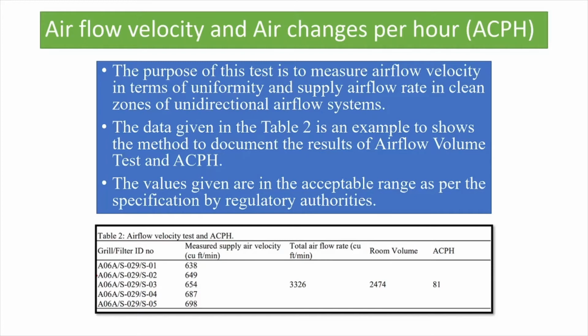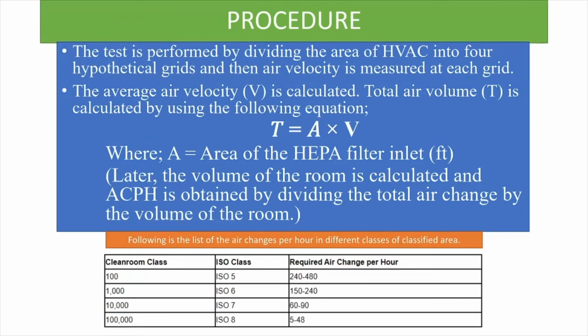Also the total airflow rate, that is cubic feet per minute, is also measured. The volume of the room is calculated by a formula, and ACPH is also calculated by a standard formula which I would be discussing in the next part of the slide.